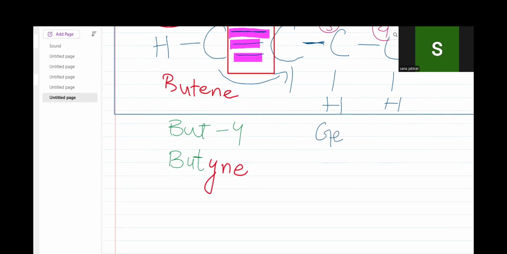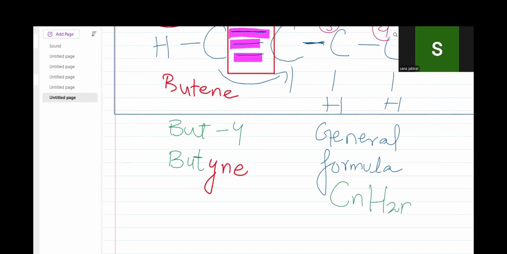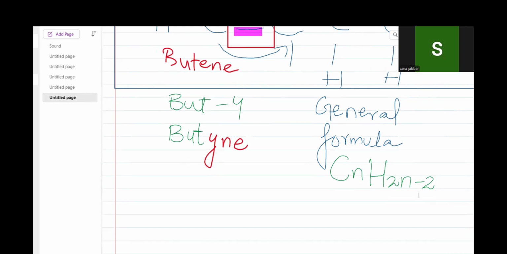So let's go to the general formula of an alkyne. The general formula of an alkyne is CnH2n minus 2. You have to memorize it by removing 2 from every functional group. Let me tell you the difference between the general formulas of alkane, alkene and alkyne. This is a very short, cute and interesting difference.